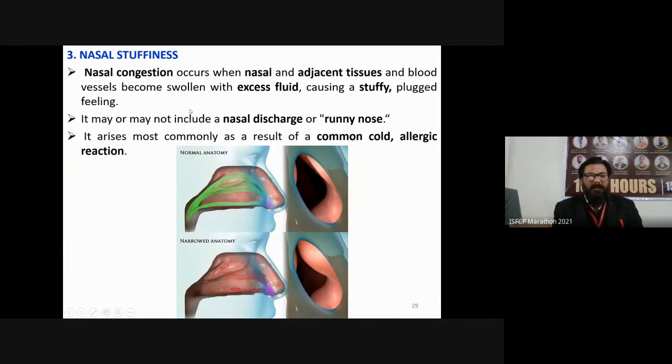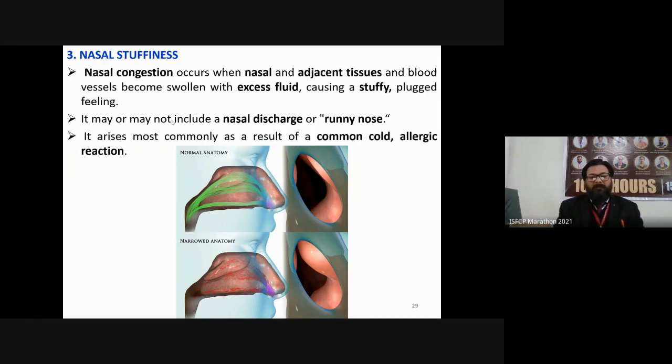Next is nasal stuffiness. What is nasal stuffiness? This is a common term. Nasal stuffiness means the narrowing of the nasal pathway. The diameter of that particular channel is reduced. Nasal congestion occurs when nasal and adjacent tissues and blood vessels become swollen with excess fluid, causing stuffiness. Stuffy means plugged. You will feel as if your nose is jammed, which may or may not include nasal discharge or a running nose.